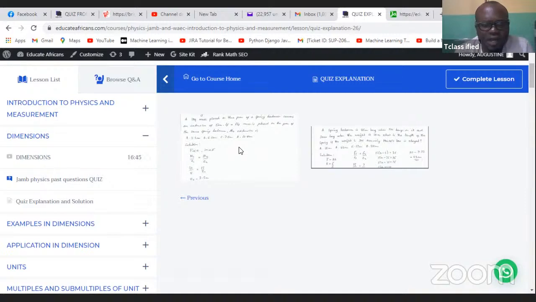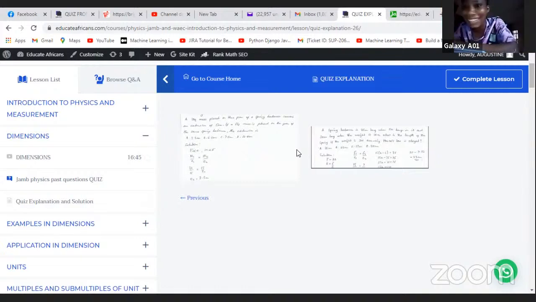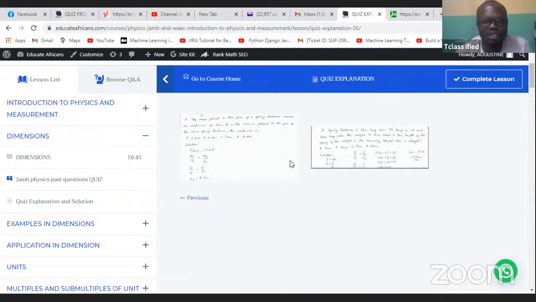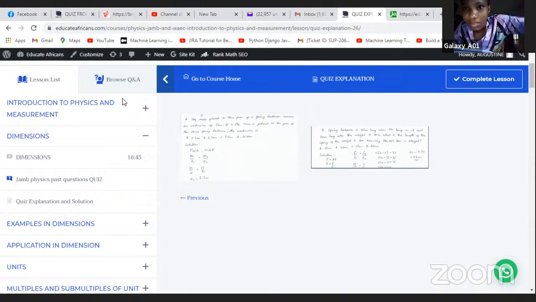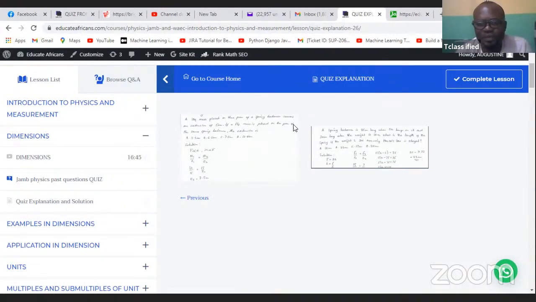A 10-gram mass placed on the, oh, these are very tiny. Happiness, you're squeezing your eye to see it, but okay. Sir, what I'm going to do is leave this at this point. I'm going to expand this. We're going to put a better scanned work so that you guys can consume it well. This is just one question, two questions, and they're very simple to solve. In the next class, we are going to be solving it when I must have made this bold enough.